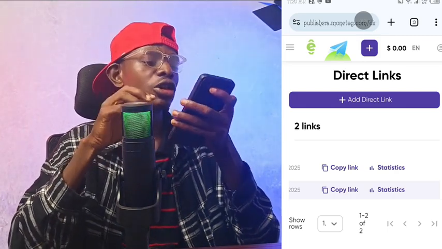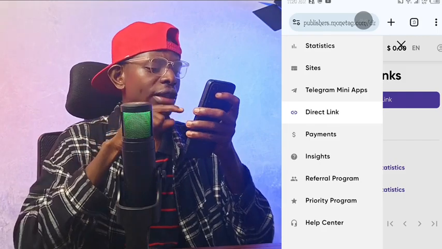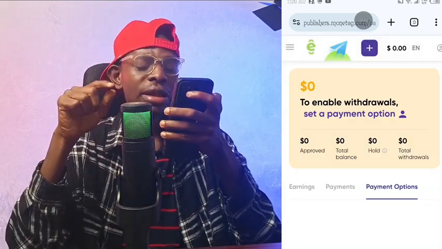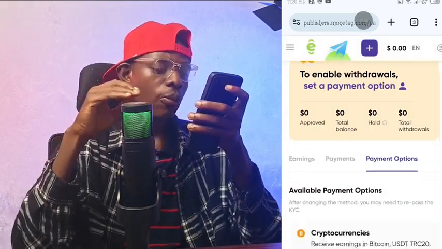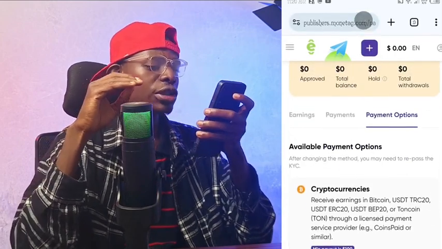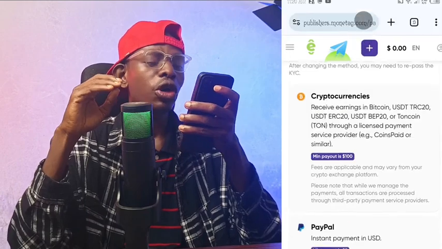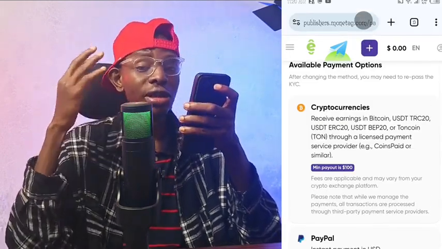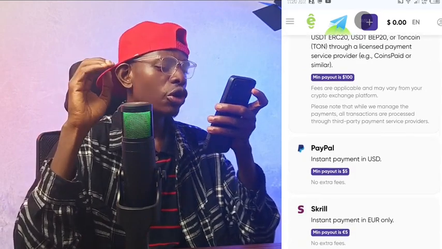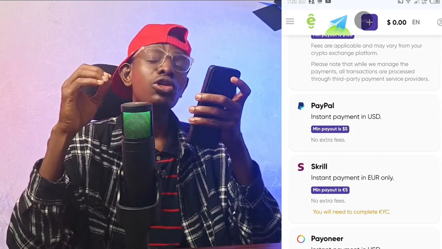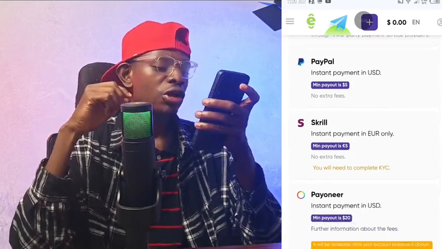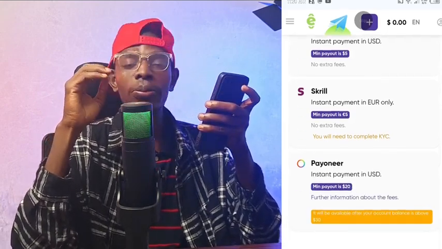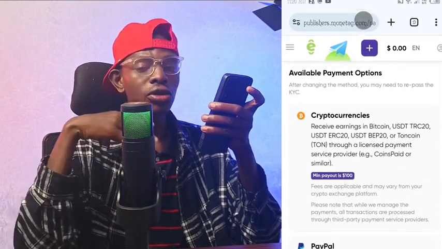Now when you click on that three dots again, it will bring you to an interface like this, where you click on payment. Now this is where you are going to be seeing all your money. As you can see, you can withdraw your money through cryptocurrency, that is USDT TRC20, all these crypto things. You can also withdraw your money through PayPal, Skrill, or Payoneer. So if you have any of these accounts, you can use it.